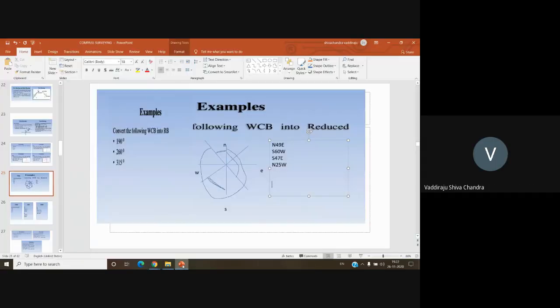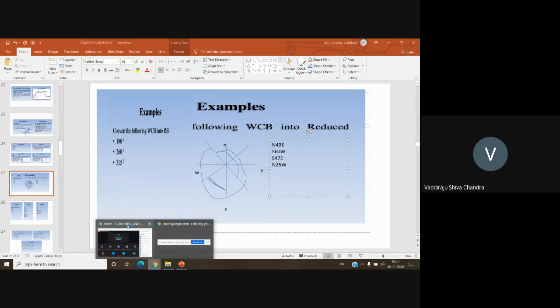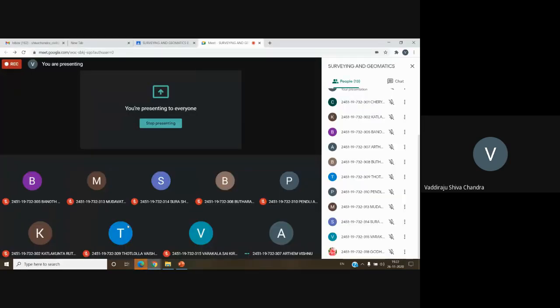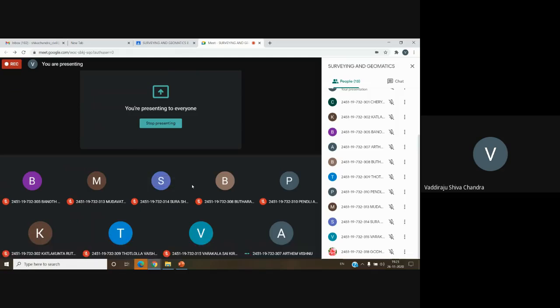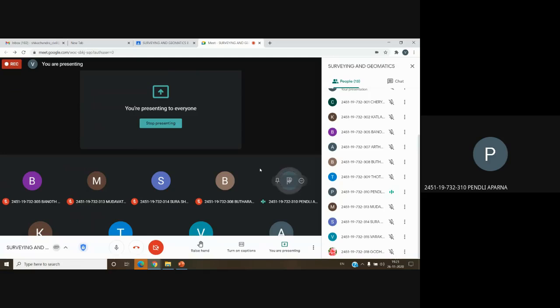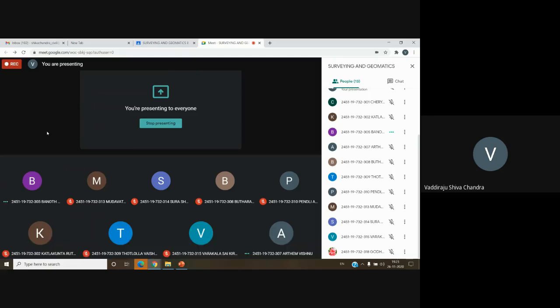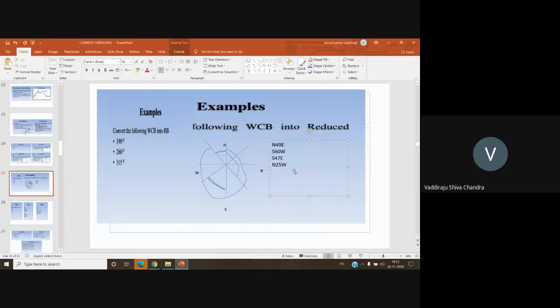Tell me the answer for 260 degrees. If the whole circle bearing is 260, what is its quadrantal bearing? South 80 degrees west.